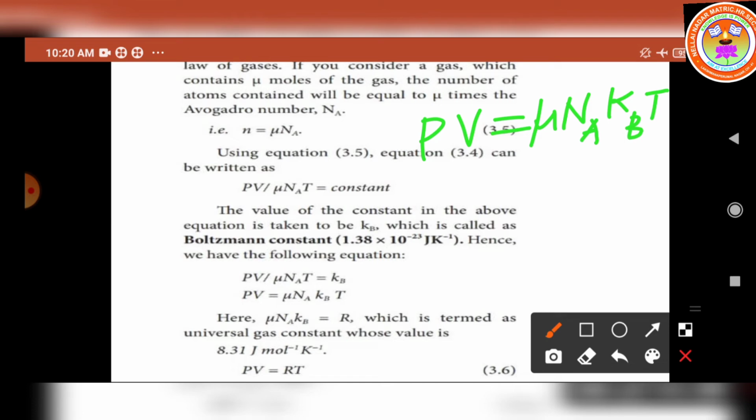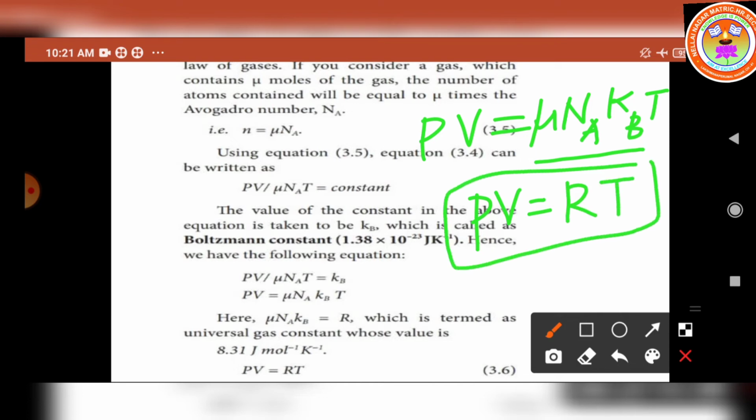Okay, here we have to consider mu N suffix A K suffix B as capital R. R is nothing but the universal gas constant. So we can obtain the formula PV is equal to RT. So this is the ideal gas equation, that is PV is equal to RT. Here what is R?